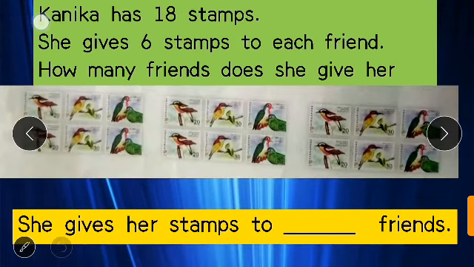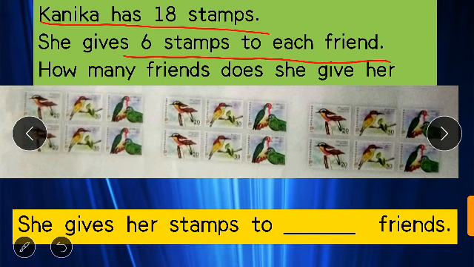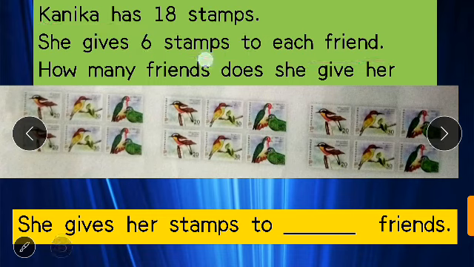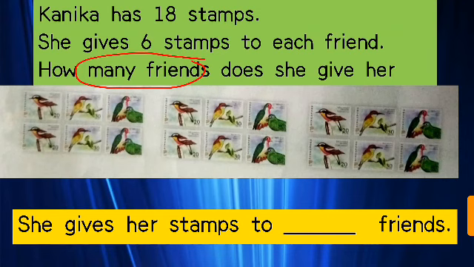Let's move. Kanika has 18 stamps. She gives 6 stamps to each friend. How many friends does she give them to? So we have to find out how many friends. How many stamps are there? 18. So let's count 18 stamps. 1, 2, 3, 4, 5, 6, 7, 8, 9, 10, 11, 12, 13, 14, 15, 16, 17, 18. So total 18 stamps are there.